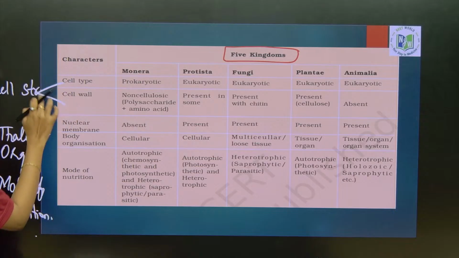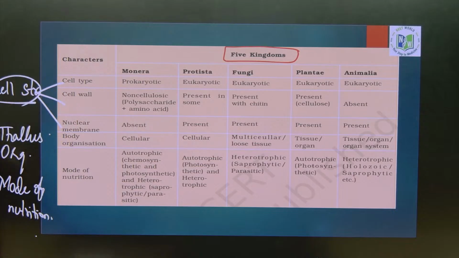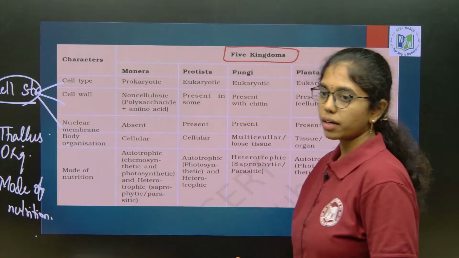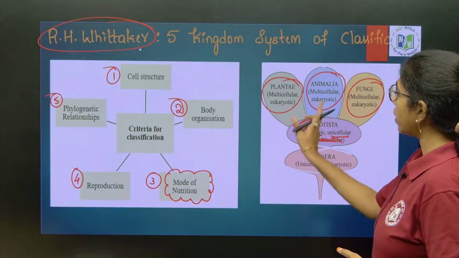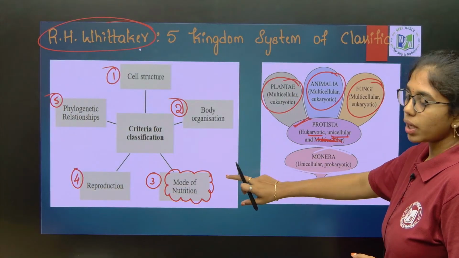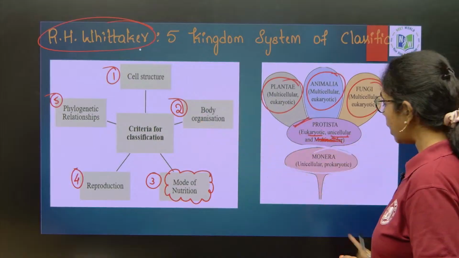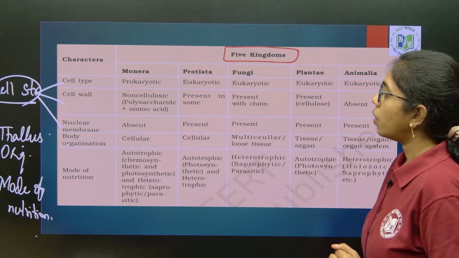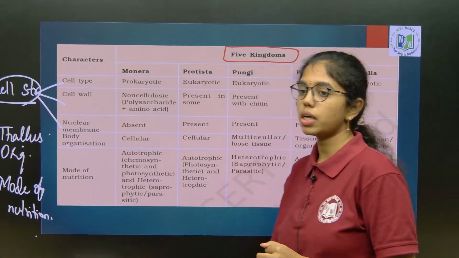cell type, cell structure, nuclear membrane, they come under cell structure only, okay. Thallus organization, body organization, one and the same. Mode of nutrition is given. Phylogenetic relationships and reproduction are not given under this table, do not get confused, okay, because many students will be asking, like, madam, these are the five characteristics. Okay, these are the five criteria he has considered, but of which he has highlighted in our NCERT, these are highlighted, first three. Okay, cell type, cell wall and nuclear membrane come under cell structure only.